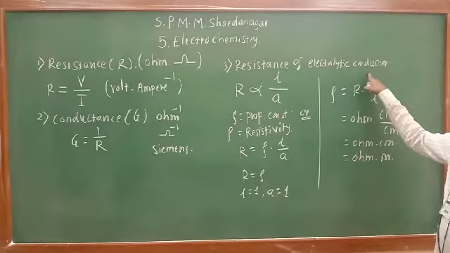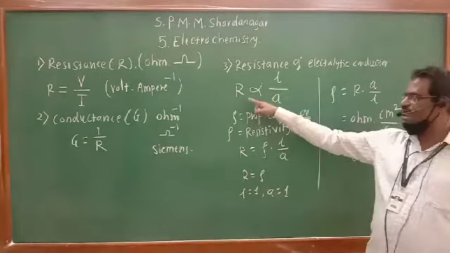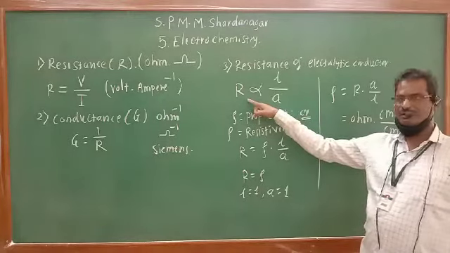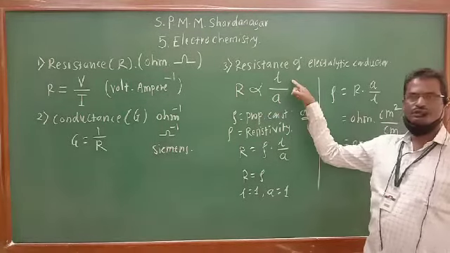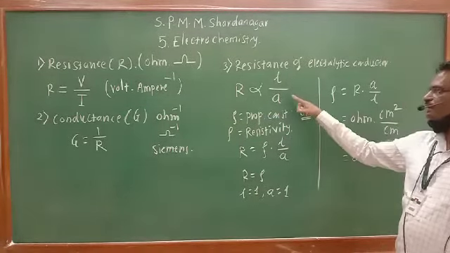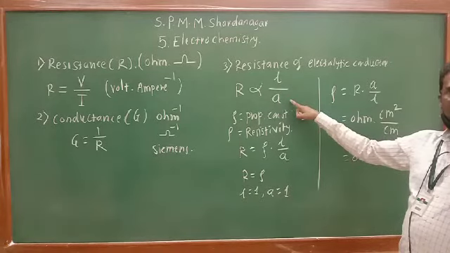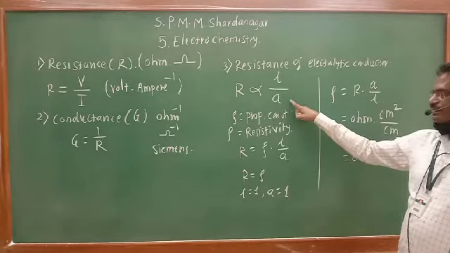Resistance of electrolytic conductor. Here the resistance of a conductor is directly proportional to the length of the conductor and inversely proportional to the area of cross section of the conductor.